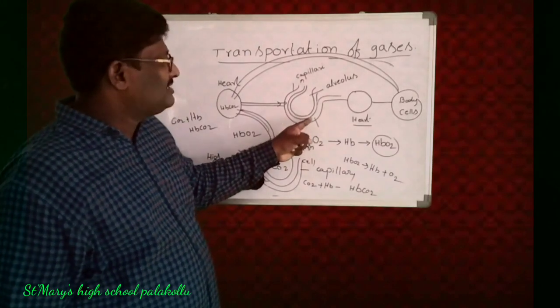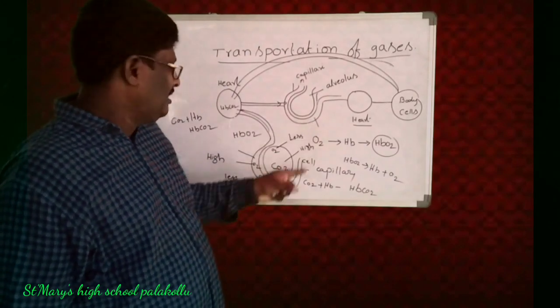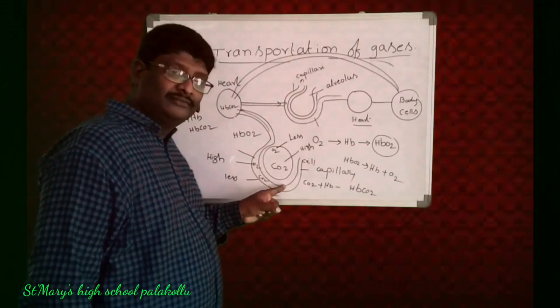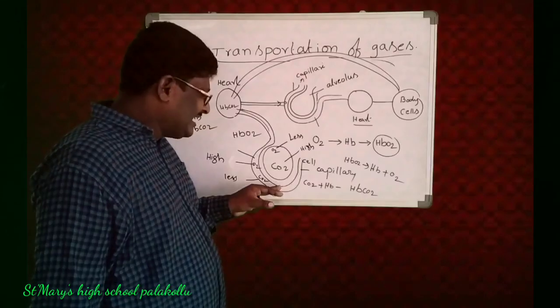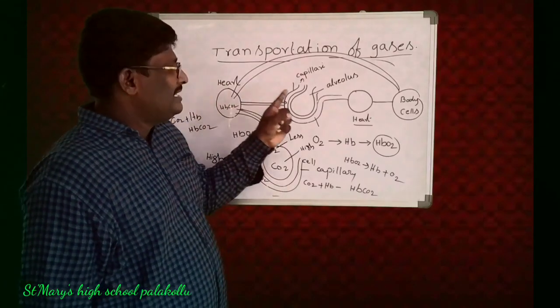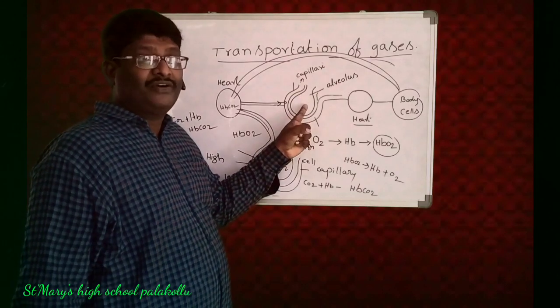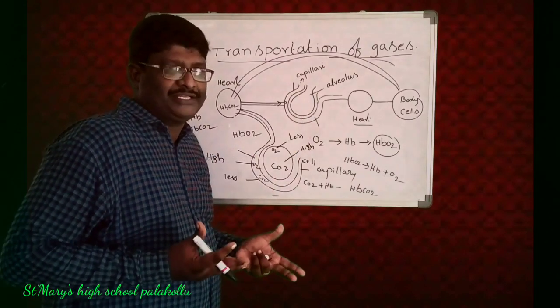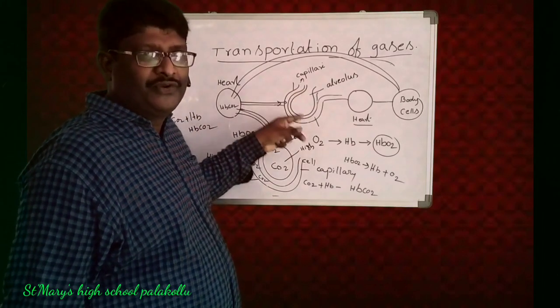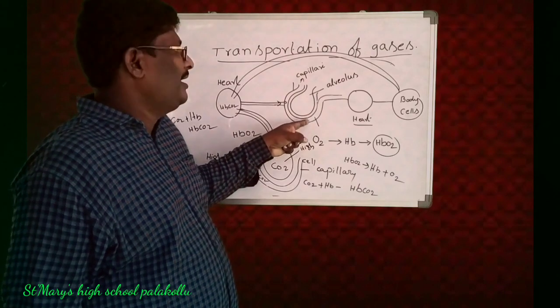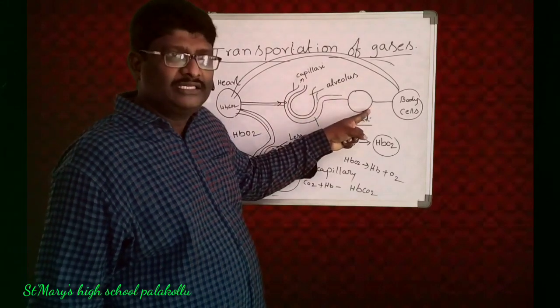Here oxygen is added with hemoglobin, but there carbon dioxide is added. So that's the reason this dark colored blood enters the heart. From the heart again it enters the lungs, for getting purification. So from the lungs, after purification, this HbO2 enters the heart.